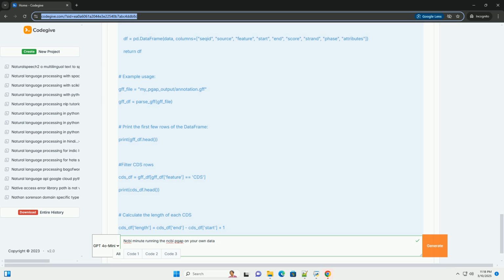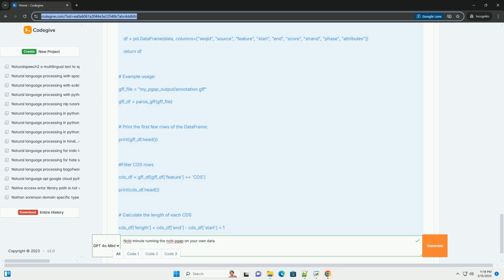6. Advanced topics. Custom databases. PGAP allows you to use custom protein databases for annotation. This can be useful if you have a specialized database of proteins related to your organism. You need to format the database correctly for BLAST and configure PGAP to use it.